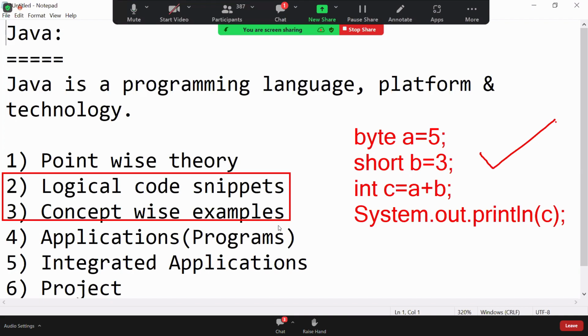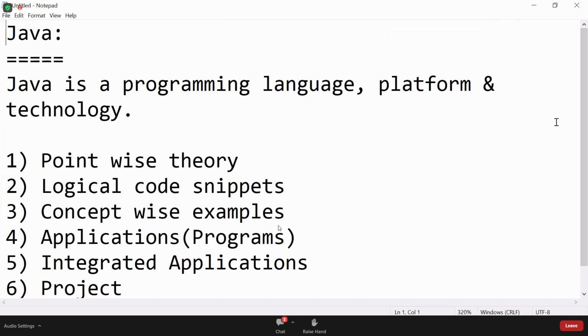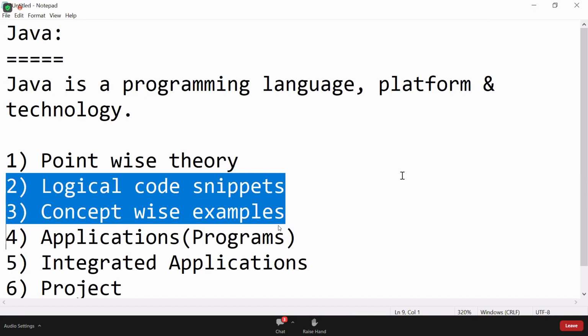Will it compile or not? Will it execute or not? If it compiles and executes, what will be the output? If it does not compile, in which line is the error? If it does not execute, in which line is the error? Can that error be solved or not? If it is possible to solve, how to solve? If it is not possible, why? Like this, so many logical code snippets I'll teach, and I'll interact with you. Compulsory, you have to give answers.